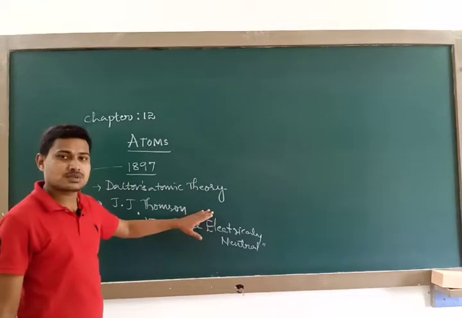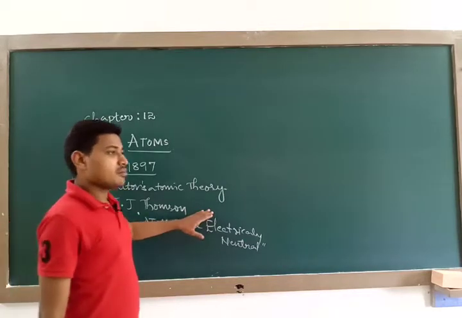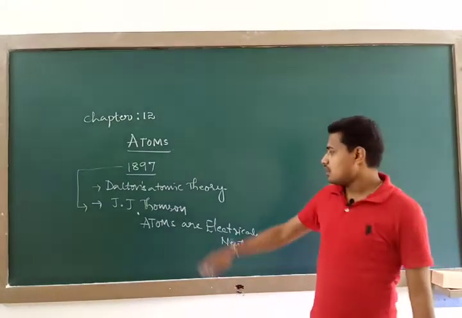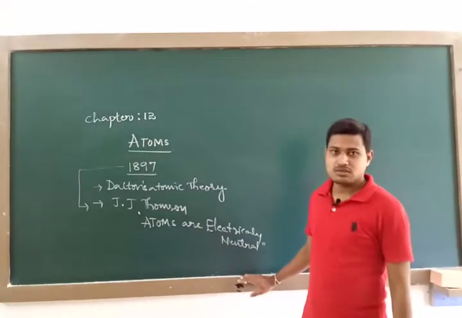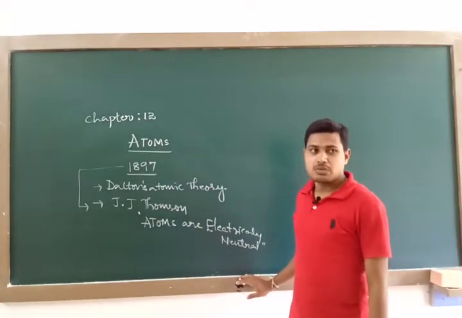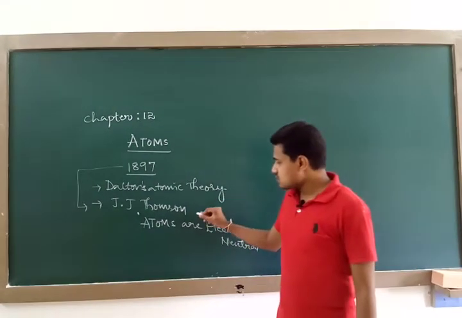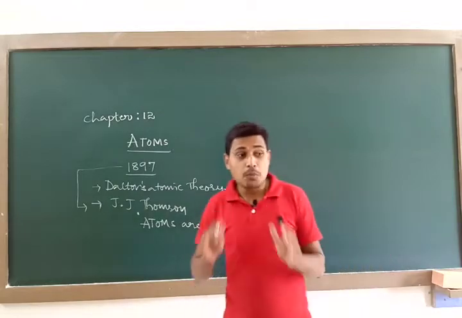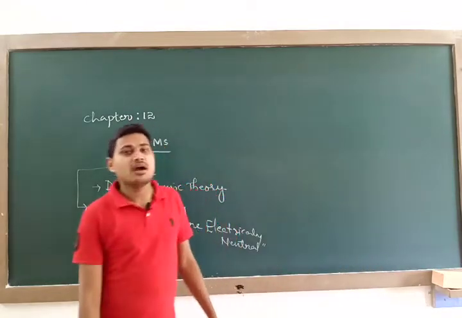Remember, matter exists in a stable condition. Matter has a stable configuration. Why is it so? Because the negative charge of the electrons is symmetrically balanced by the positive charge of the atom.